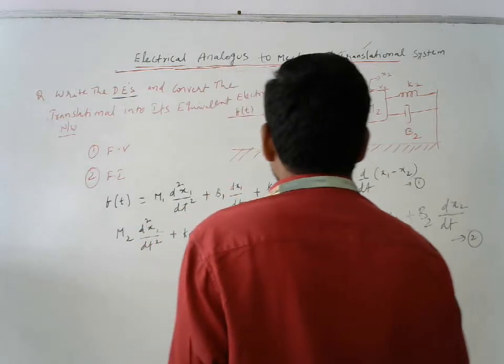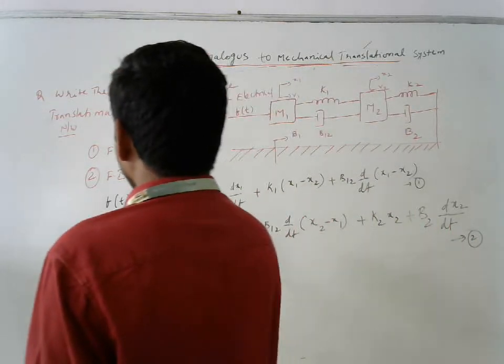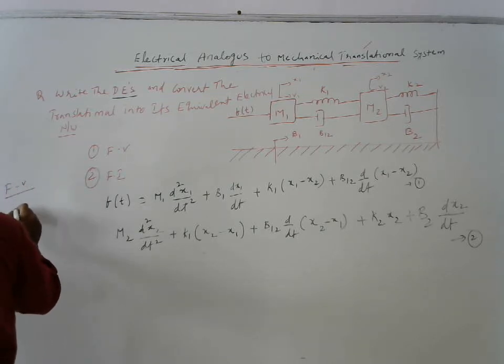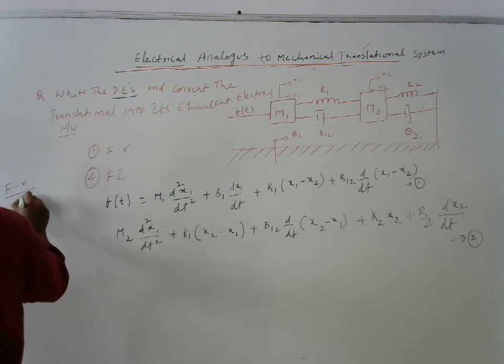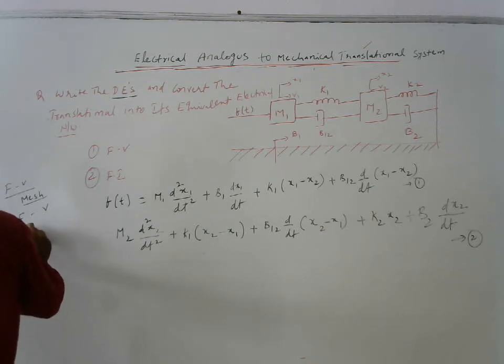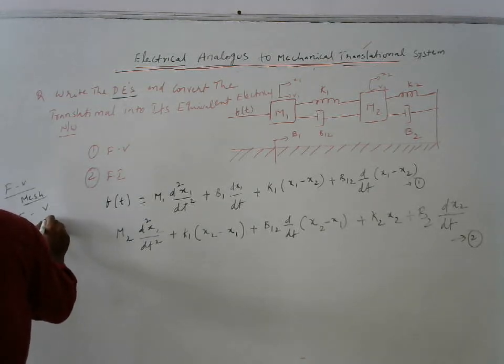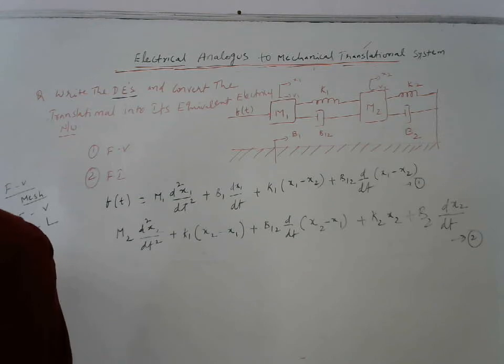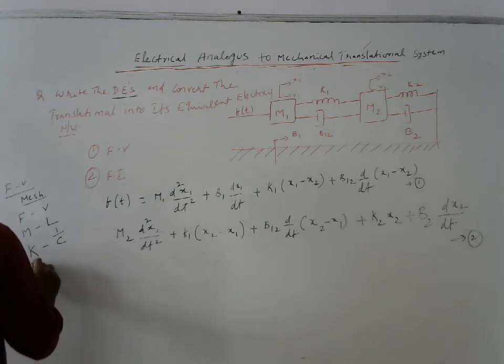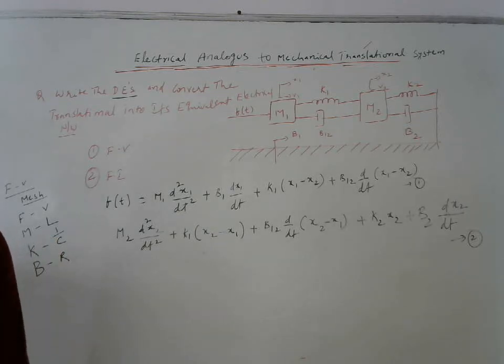In force voltage analogy, what are the elements we need to have? First we need to find out. Force voltage analogy means we are going to apply a mesh analysis. If you are having a force F, we need to replace it with voltage V. Mass M, we need to replace with L. Spring, that means an energy storage element, we need to replace with 1 by C. And B is nothing but the damper, we need to replace with resistance R.